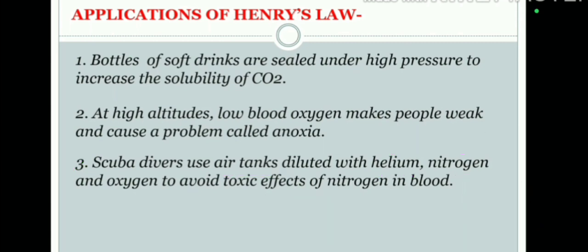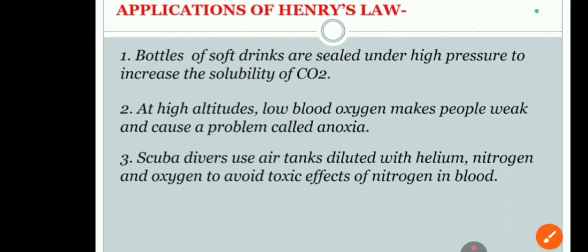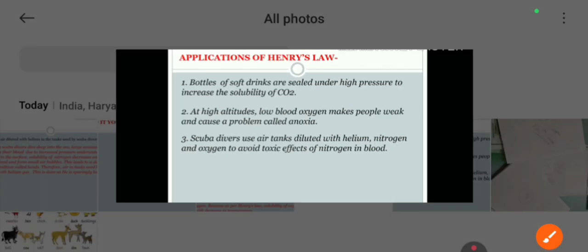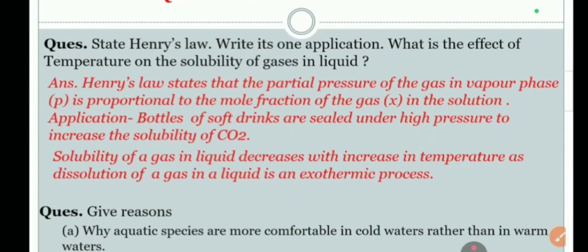So all these three applications are very important. Actually what they ask is, scuba divers fill the air tanks with which element? You can answer helium and nitrogen. And anoxia is a disease that we get at higher altitude. Carbon dioxide is used for making soft drinks. So a few practice questions I have written here.